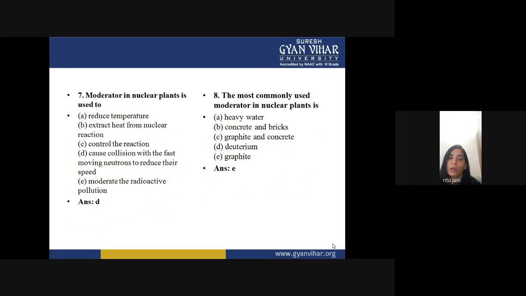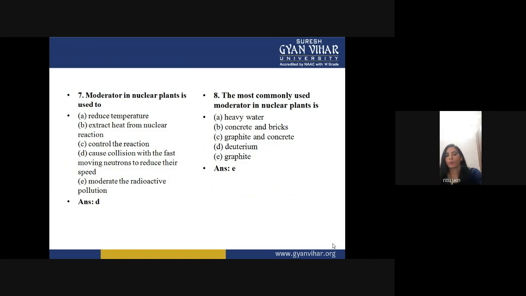We have already discussed that a moderator is always used to slow down the nuclear reaction. So D is the right answer: a moderator causes collision with the fast moving neutrons to reduce their speed.